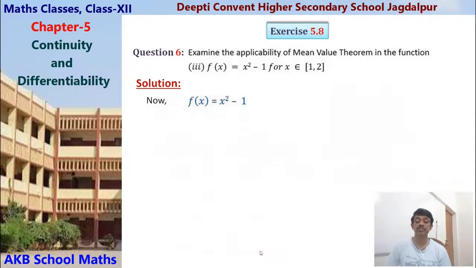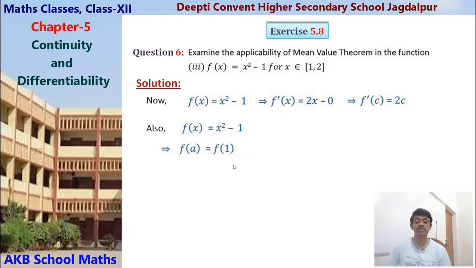That is, the mean value theorem can be applied. f(x) is equal to this. Now f dash x equals 2x minus 0. Differentiating, f dash c equals 2c. Now f(x) equals x square minus 1, so f(a) is f(1): put 1, 1 square minus 1 equals 0. Also f(b) equals f(2), that is 2 square minus 1 equals 4 minus 1 equals 3, so f(b) equals 3.